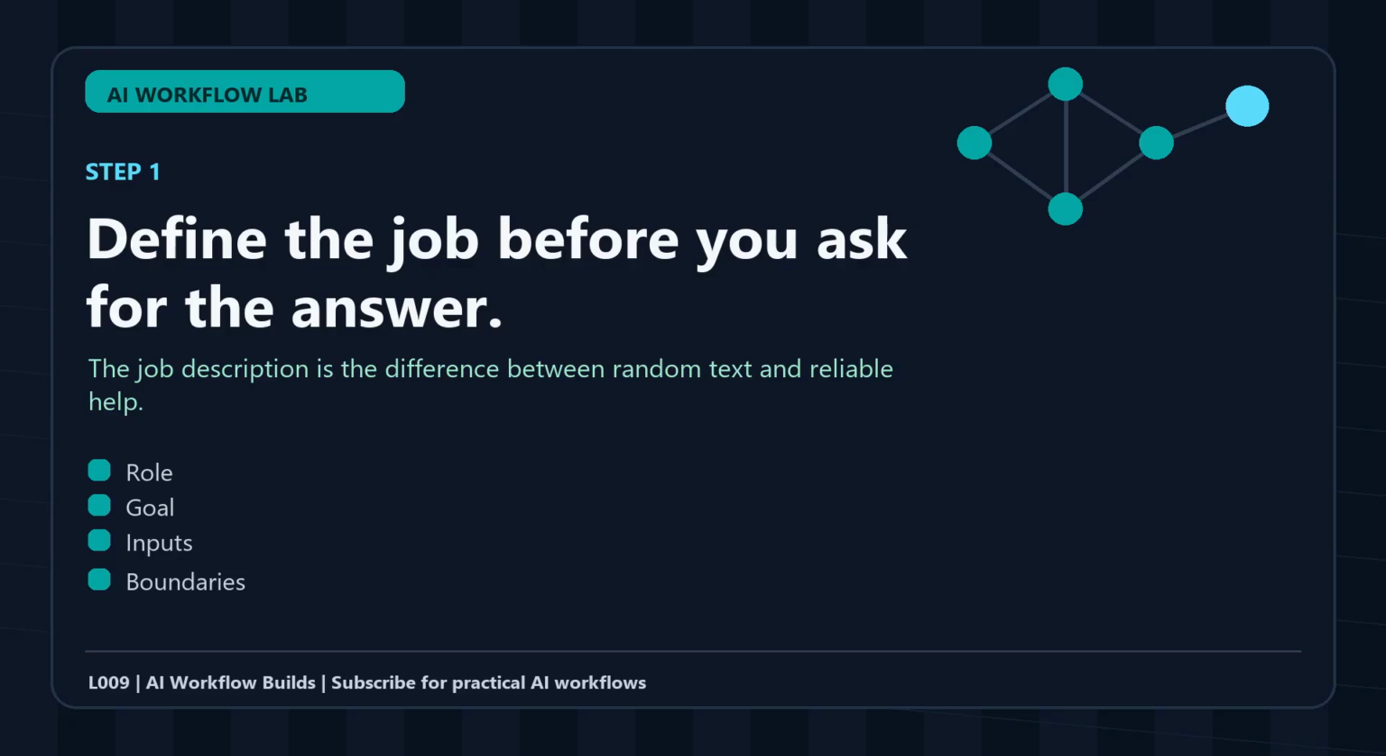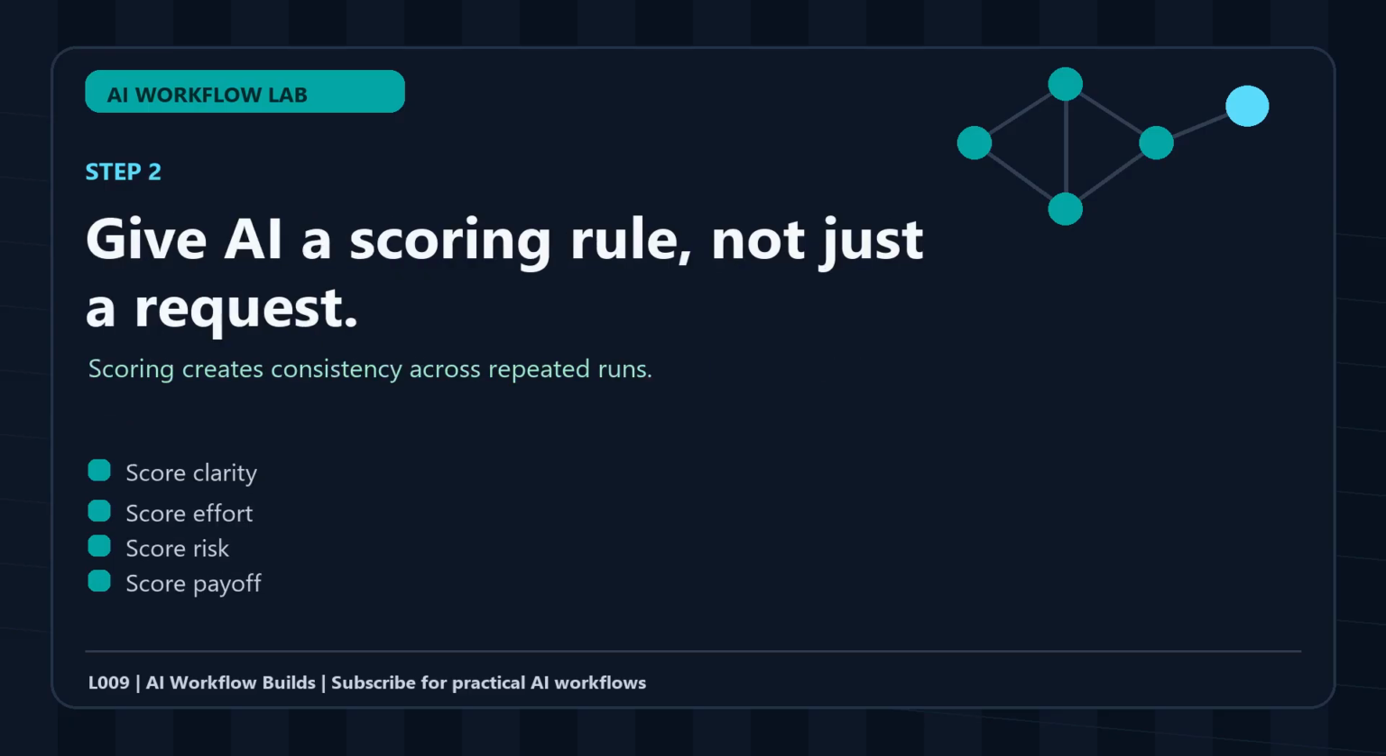Step 2 is the scoring rule. A request asks for output. A scoring rule tells AI how to choose between possible outputs. That is where the workflow becomes repeatable. For an AI calendar system for busy professionals, I want the assistant to score each option across clarity, effort, risk, and payoff. Clarity means the next action is easy to understand.